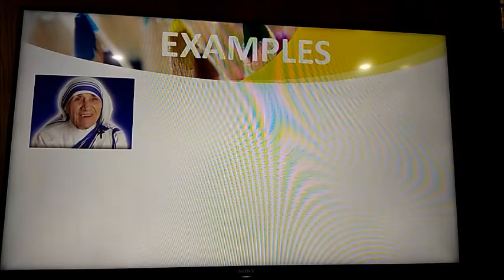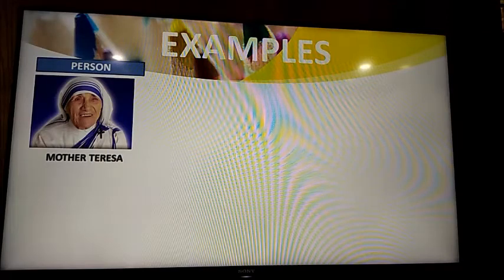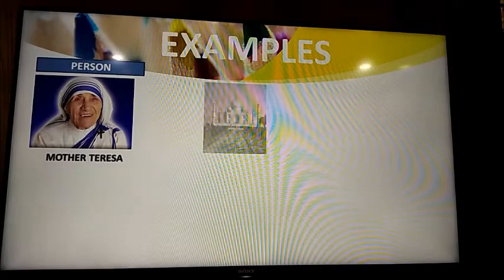This is a picture of a lady. Her name is Mother Teresa, and this is an example for person. Now there are many more examples for person, like your mother, your father, you, me, President of India, Prime Minister of India. These all are examples for person.